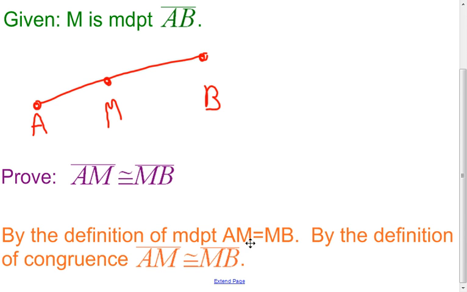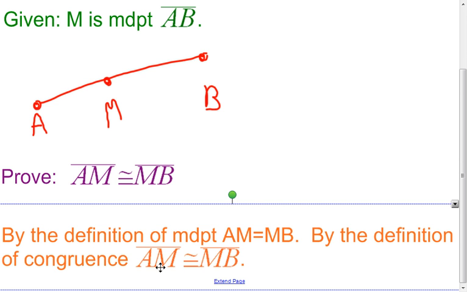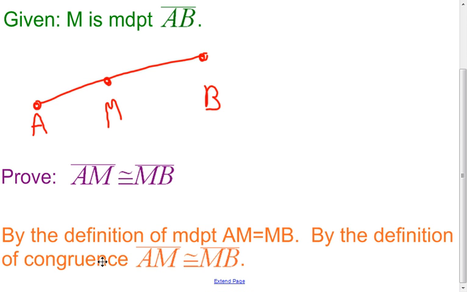Here we're talking about a segment, and here we're talking about a segment, so same shape, same size. This is telling me that those two segments are equal in size. Therefore, I use that definition of congruence to state this. Now notice, I have stated in my proof what I was trying to prove. Once you get to that point, you're done. If I ask you to prove something and you've proven it, quit. You don't have to go any farther.